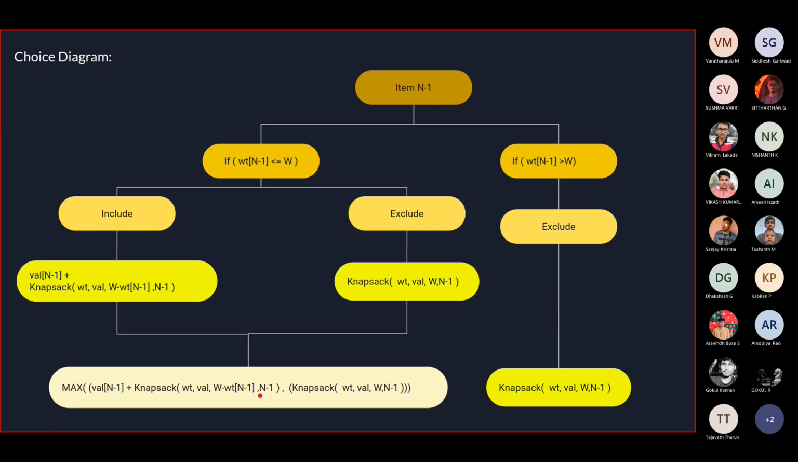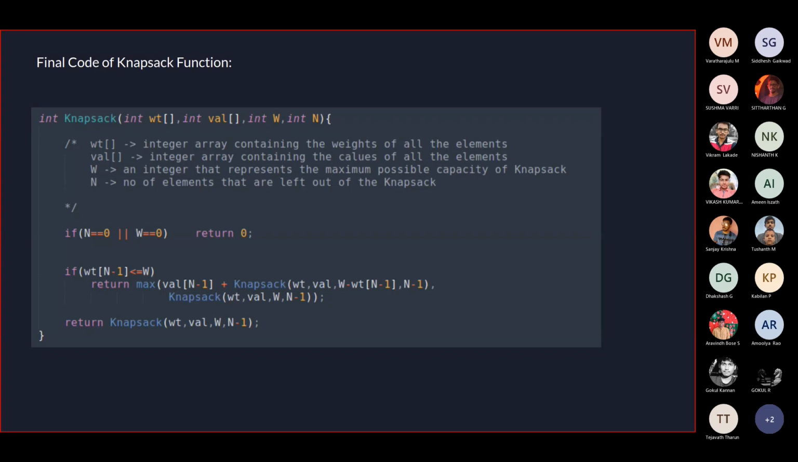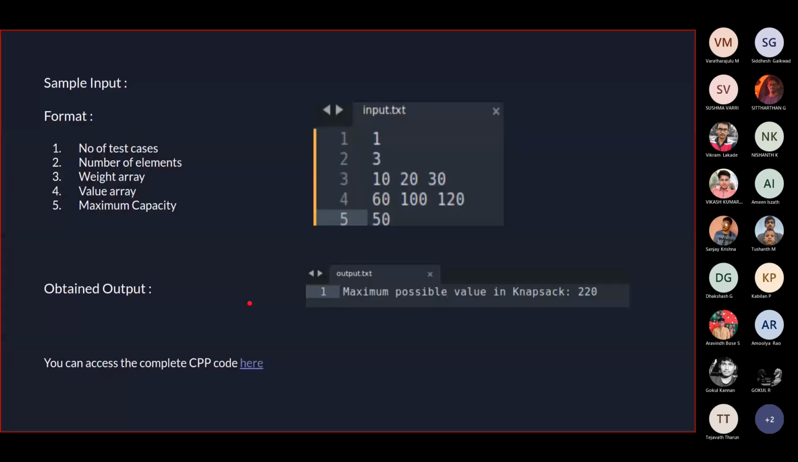So that's our recursive case using a choice diagram, and this is exactly the code implementation of that. This is the base condition. This is just the implementation of the choice diagram using code, purely normal logical expressions. And this slide is just showing the input and the output for the given problem. When I tried it on my local system, I was able to get a proper answer of 220 for the given input. So this code works.